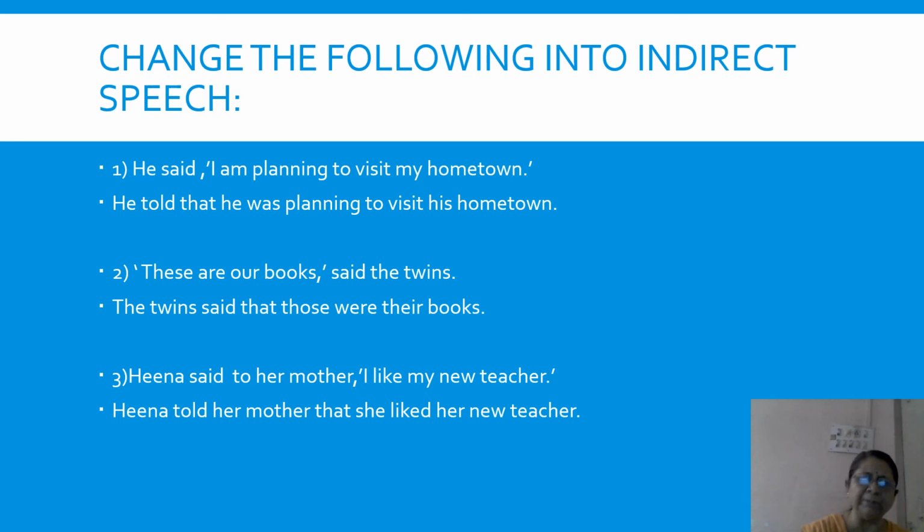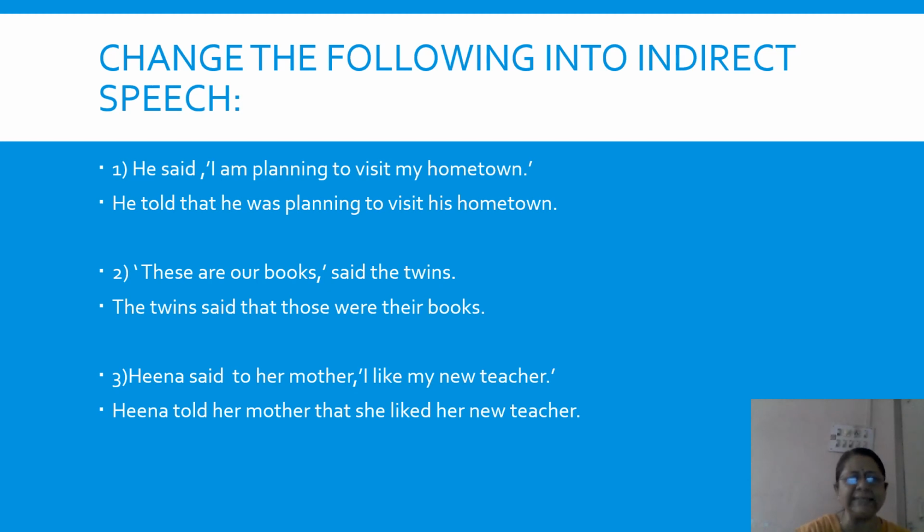I hope you remember reported speech and indirect speech are two names of the same thing. So then the sentence changes to, the twins said that those were their books. Our becomes their and these becomes those, and of course inverted commas and comma are removed, and are changes to the past tense word, that is, are becomes were.